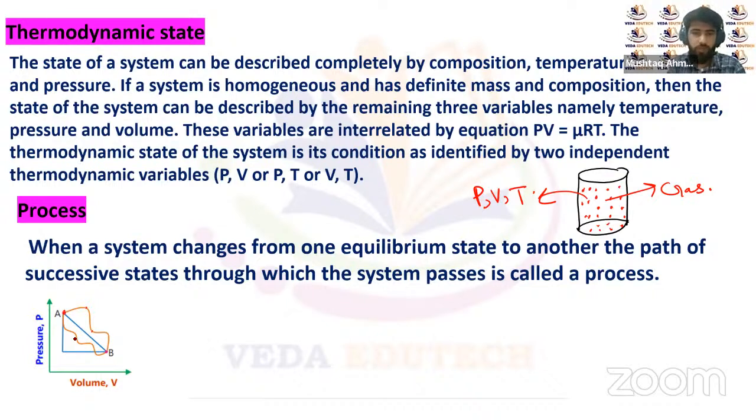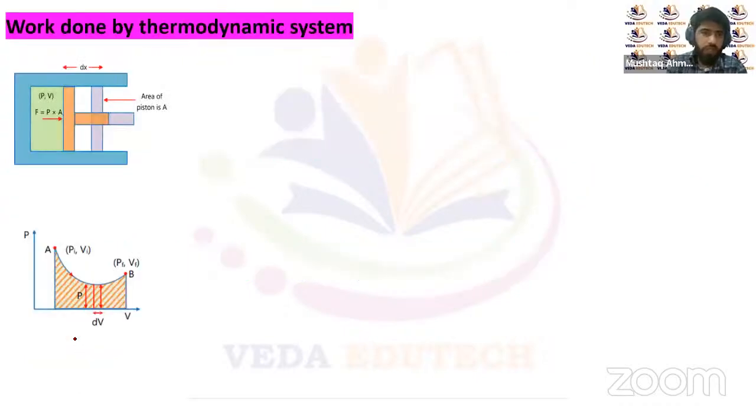Pressure, volume, and temperature are the important thermodynamic variables to change the state of a particular thermodynamic system, right? Now let's discuss the work done by the thermodynamic system.